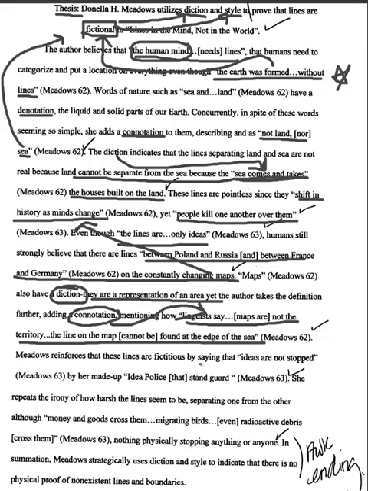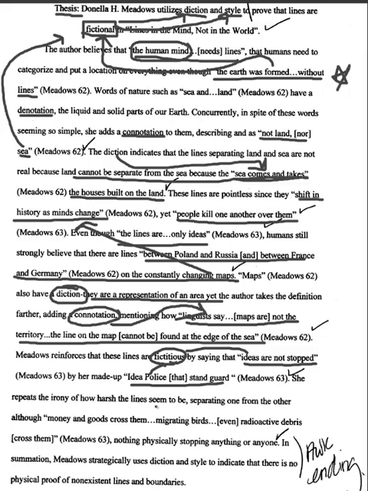Meadows reinforces that these lines are fictitious by saying that ideas are not stopped by her made-up idea police and stand guard, which is again fantastic. How the author, and our student, is using embedded quotations to prove that lines are fictitious, because ideas are not stopped by them. An idea of police is stand guard, but the lines can still go through, the ideas can still go through, showing that they are fictitious.